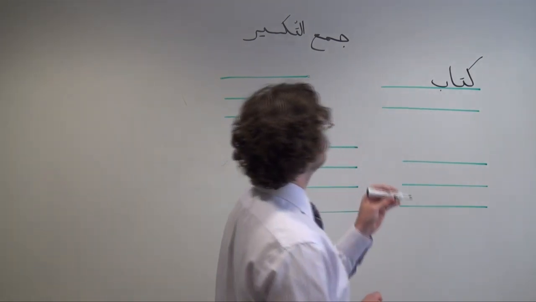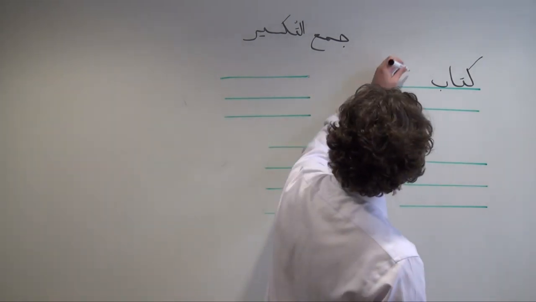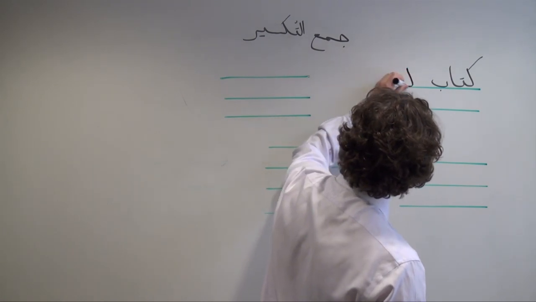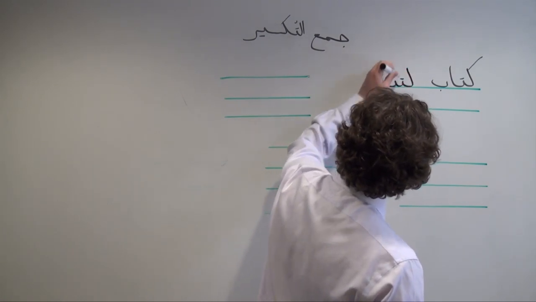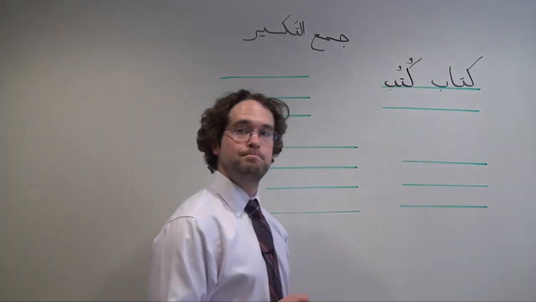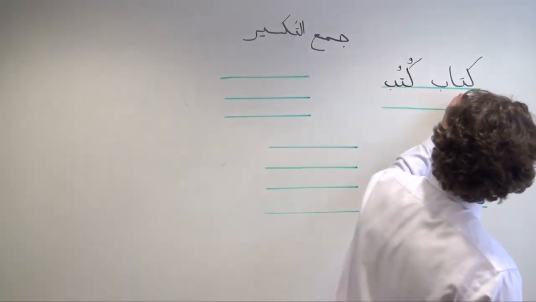Kitab. If we're talking about more than one kitab, a group of 3 or more, we would refer to them as kutub. Medina.